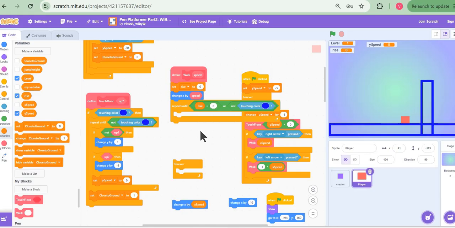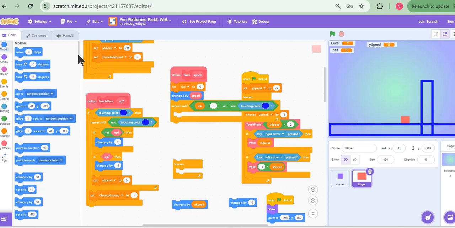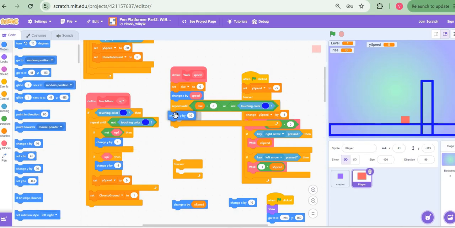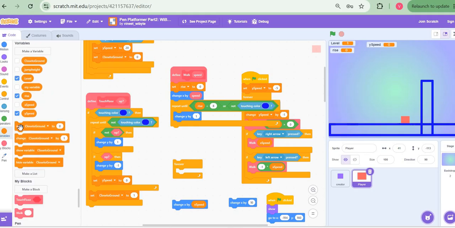What I do is go to the motion section and say, let's move the player up a little bit. So change y by maybe 1. However, every time I move the player up by that amount, I keep counting the height that I have gained so far. So I'm going to say change rise by 1. It's figuring out how much my player has risen. And the moment I hit the limit, which is 8 in my case, I'm going to exit this loop. Or of course, if the platform is very small, I hit this other condition.